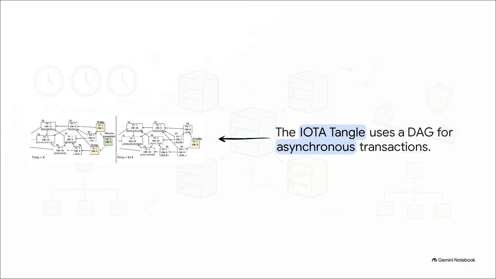Now, another approach abandons the linear blockchain entirely. This is the IOTA tangle. It uses something called a directed acyclic graph, or DAG. It looks kind of like a massive spiderweb because it eliminates miners completely. To issue a new transaction on this network, you are actually required to validate two previous transactions yourself. This clever design allows participants to publish transactions concurrently and asynchronously, creating this massive interconnected web of validations.